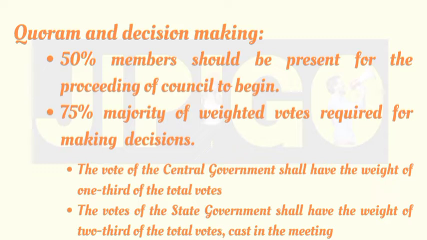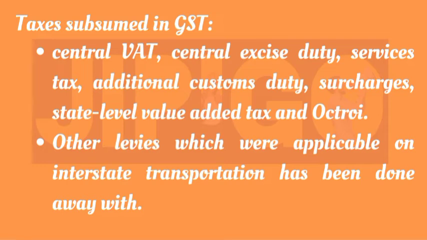Decision making requires 75% weighted majority of votes. The vote of the central government shall have the weight of 1/3 of the total votes, whereas the votes of the state government shall have the weight of 2/3 of the total votes. So it is not a very easy process.